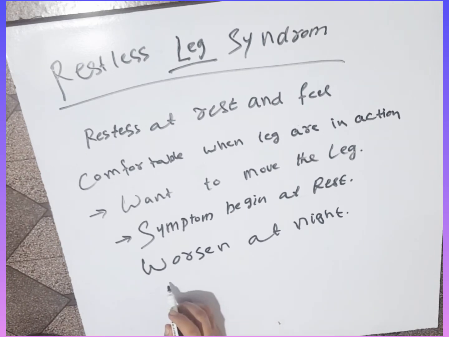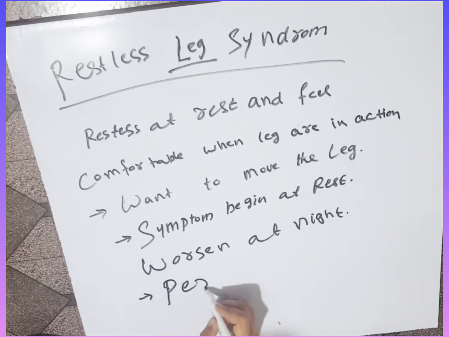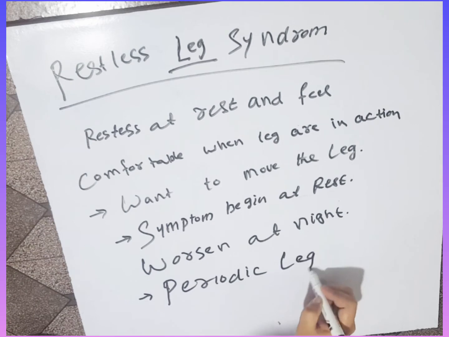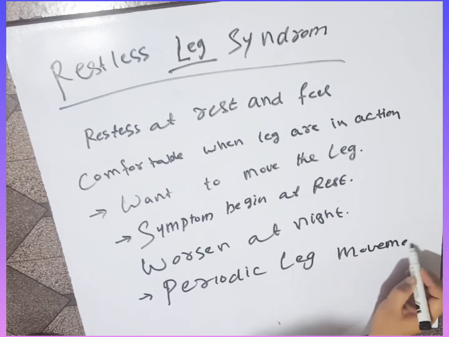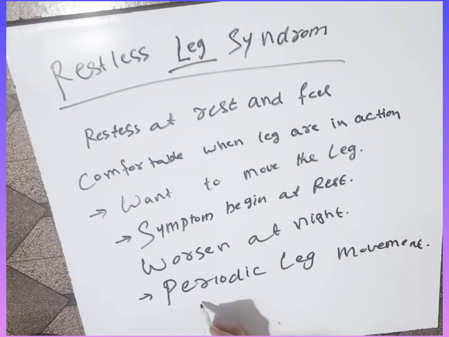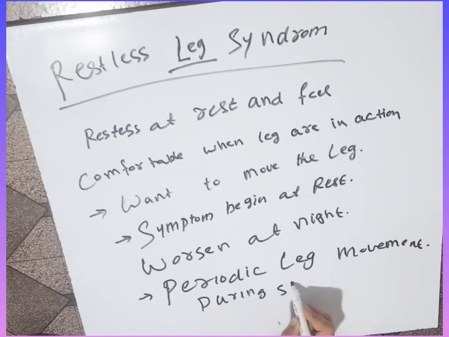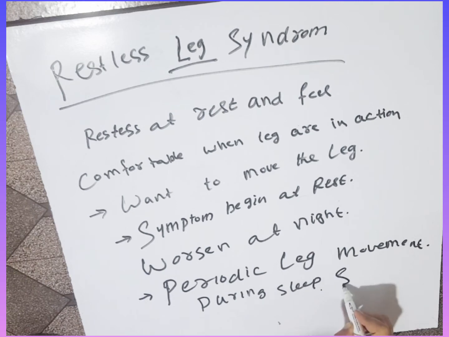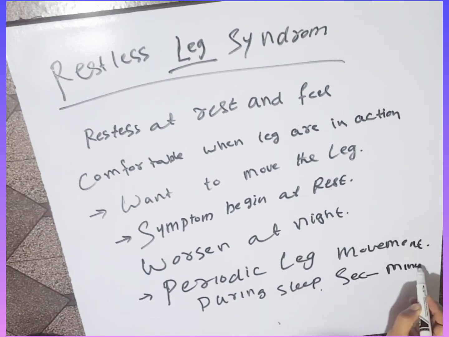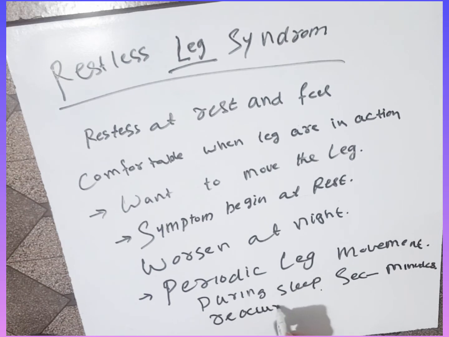Restless leg syndrome is associated with periodic leg movement during sleep. During sleep, the patient moves his leg, lasting seconds to minutes, and they reoccur every 5 to 90 seconds.